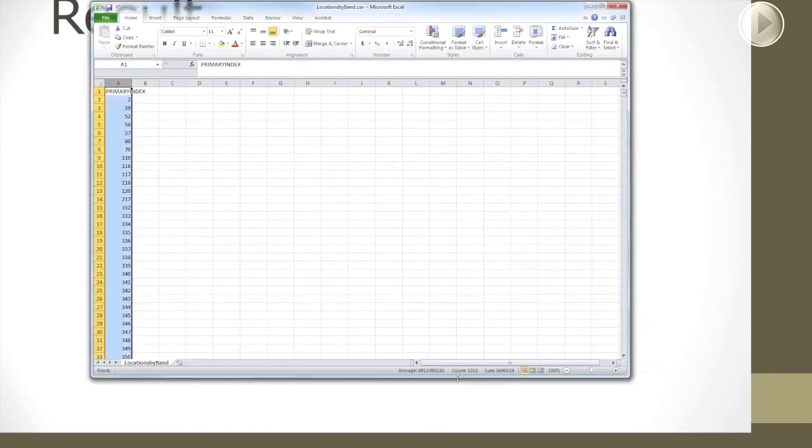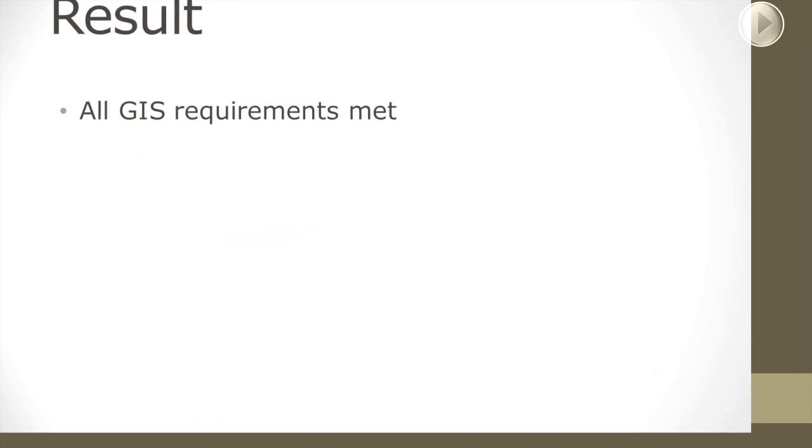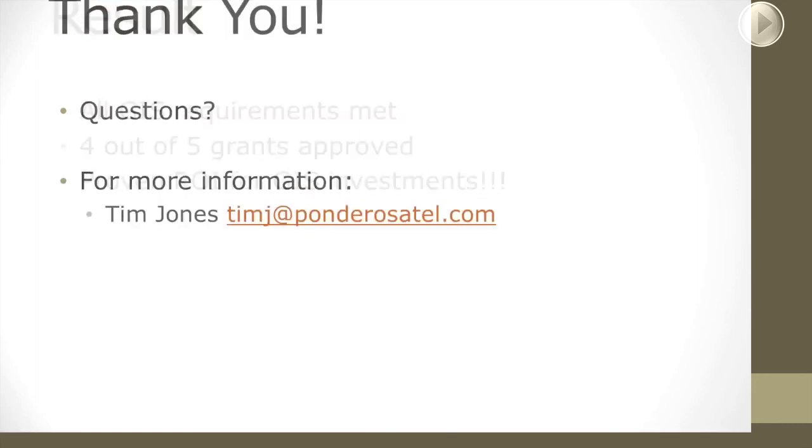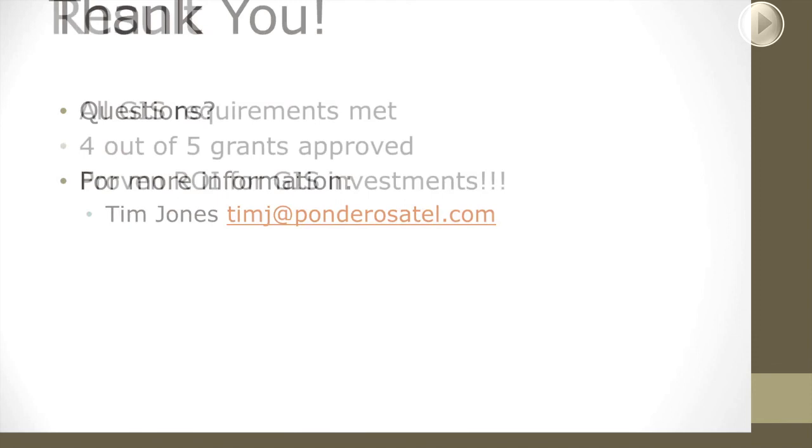Here's our spreadsheet. This time, we came up with 1352 customers. So what was the result? We were able to meet all the GIS requirements to support these grants without having to go to a third party. We did it all in-house. 4 of the 5 grants we applied for, we were able to get approved, which resulted in a proven ROI for our GIS investment. We actually had just bought FME that same year that we started this application process, and so I was able to let them know how much time it saved us.